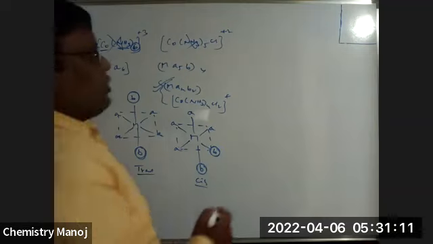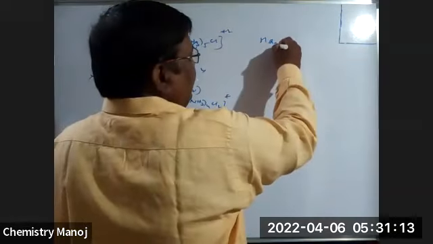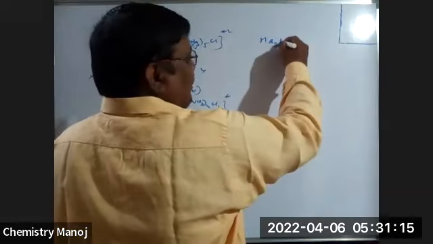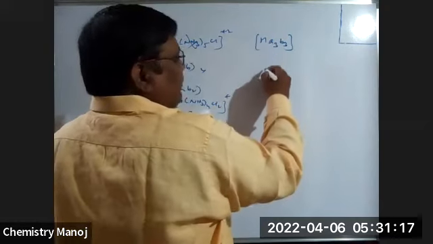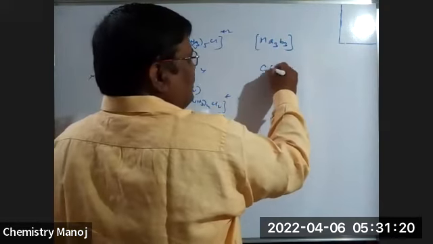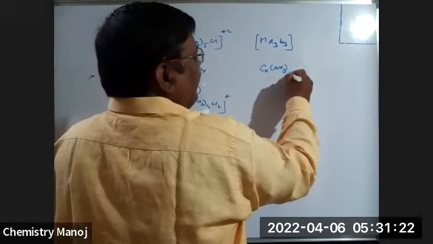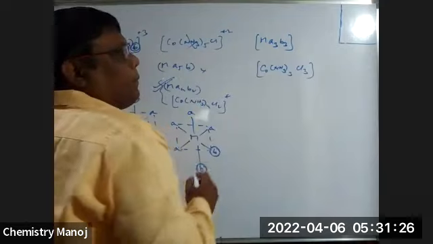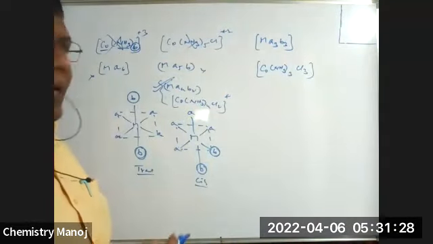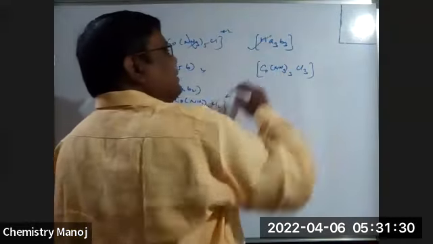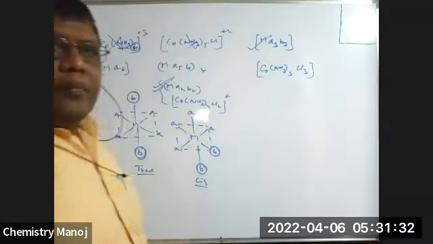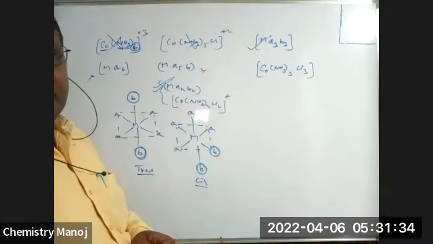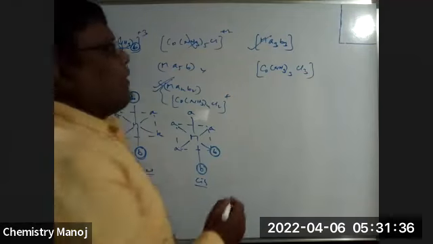And most important, now 3 ligands are the same type and 3 ligands are another type. For example, [Co(NH3)3Cl3]. It is a special type, my dear. This can also exhibit cis-trans isomerism. MA3B3. What type of isomerism?